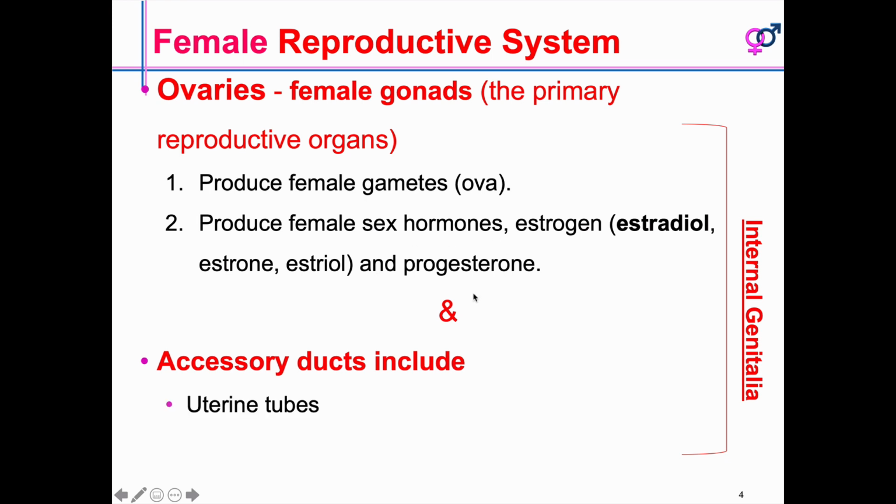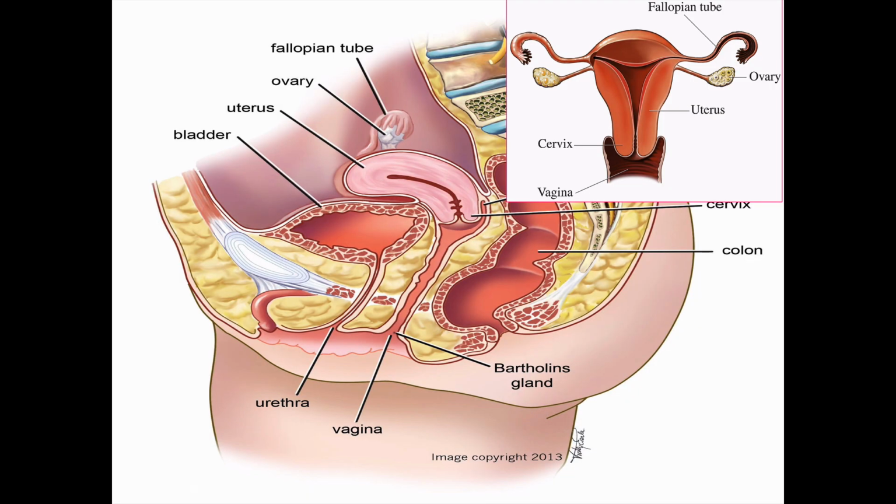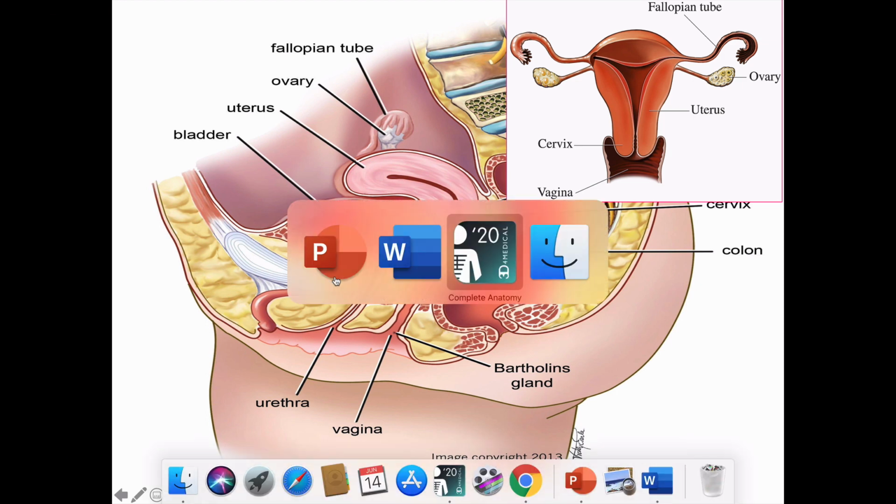Okay, and apart from this, there is a duct system which consists of two uterine tubes, which we call fallopian tubes, one uterus, which is where the baby will grow, and the vaginal cavity, which will collect the semen and conduct it towards the fallopian tube. Okay, so this is a cut section you are seeing. This is the os pubis joint. Better I show this in the 3D model.